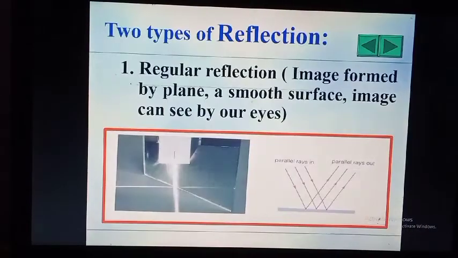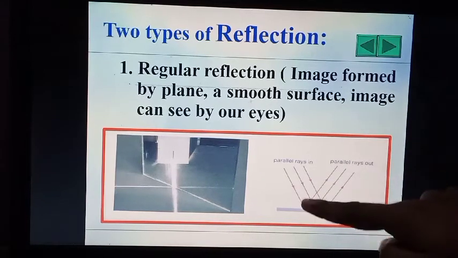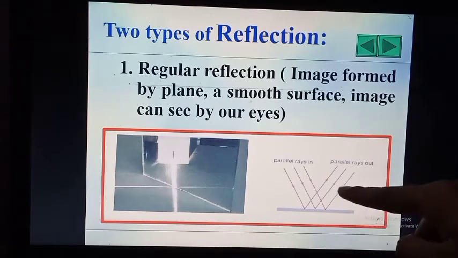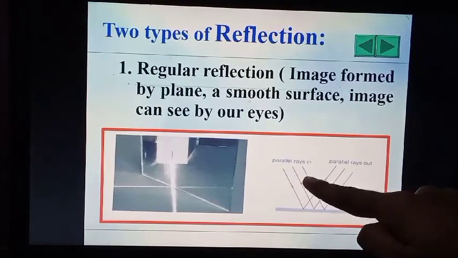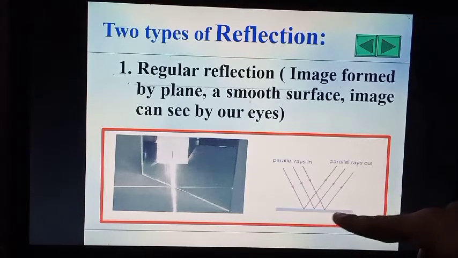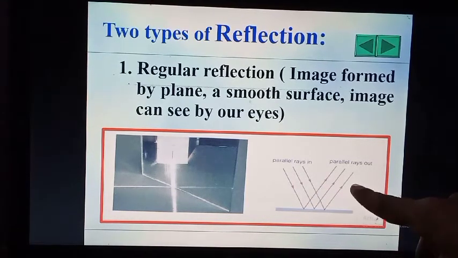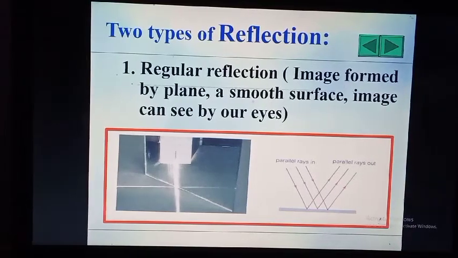Now we'll move to the types of reflection. As we have seen in the earlier diagram, there are two types of reflection, regular and diffuse. So what is regular reflection? In regular reflection, the image is formed by a plane, smooth surface, and the image can be seen by our eyes, meaning we can see the reflected ray by our eyes, and the incident rays are always parallel to the reflected rays. When light reflects on a regular or plane surface, it always travels in a parallel way.